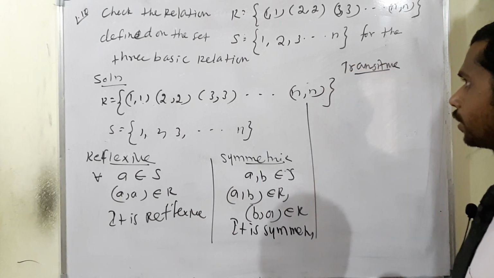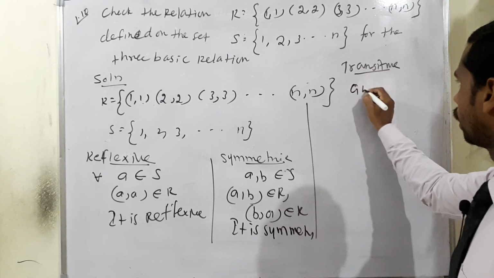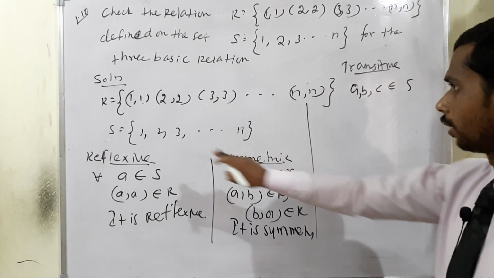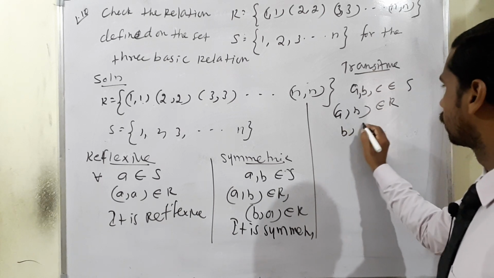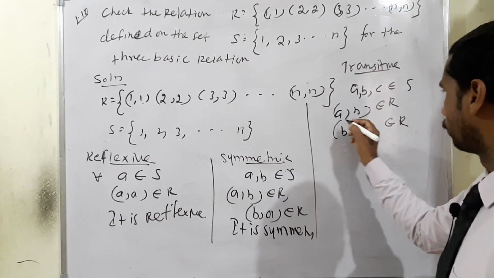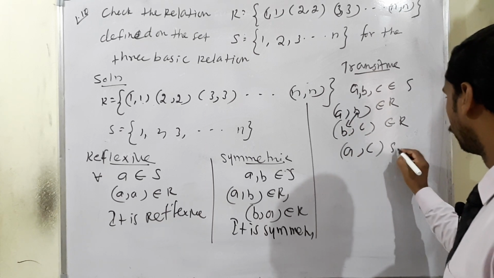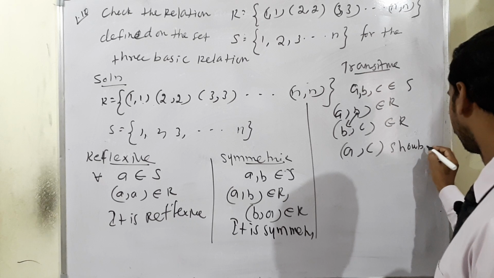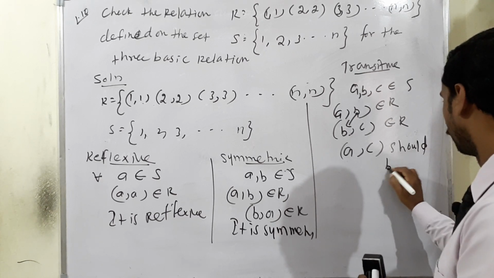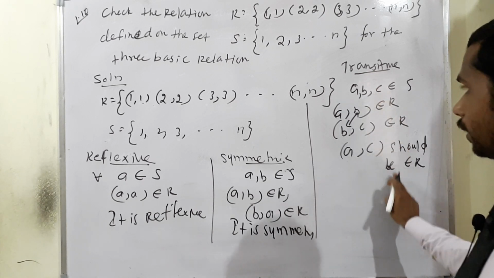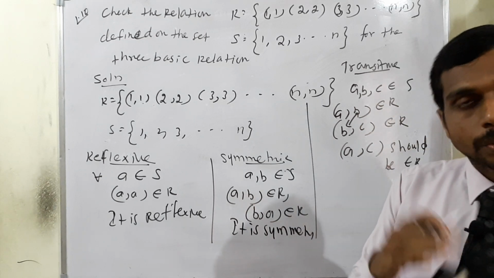Third one, transitive. Look at there. Transitive, what is the condition actually? a, b, c belong to S. (a,b) belongs to R and (b,c) belongs to R, the connected term, isn't it? b and b. Therefore (a,c) should belong to R. Then only we can say it is transitive. But the single term, single means (1,1). If in reverse order also (1,1) will come.